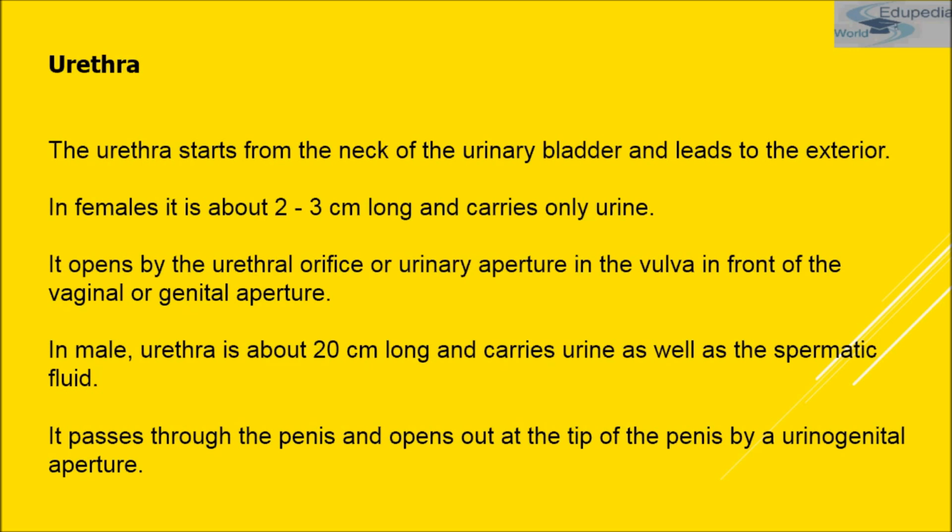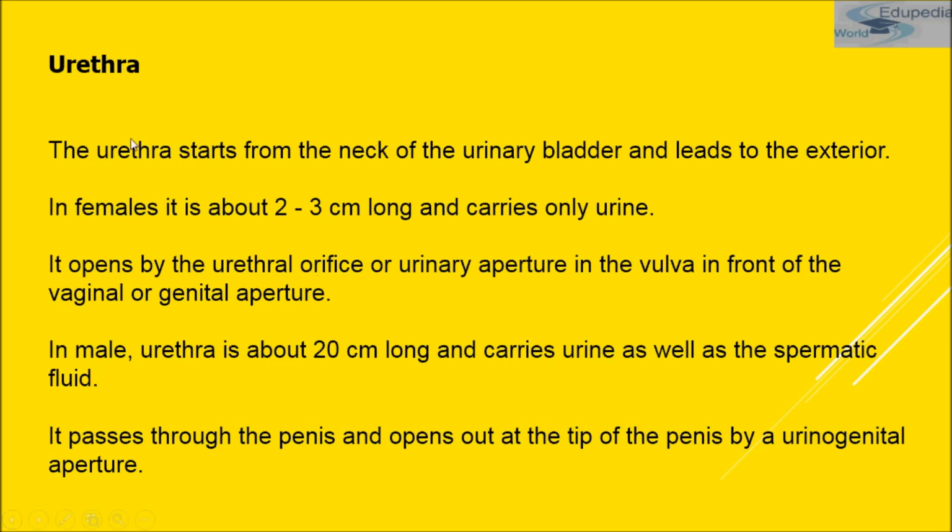In males, the urethra is longer, around 18 to 20 centimeters in length, and it passes through the penis to open at its tip. But in females, the urethra is comparatively much shorter. It is around 4 centimeters long, and it opens separately in front of the vagina in the vestibule. Okay, so